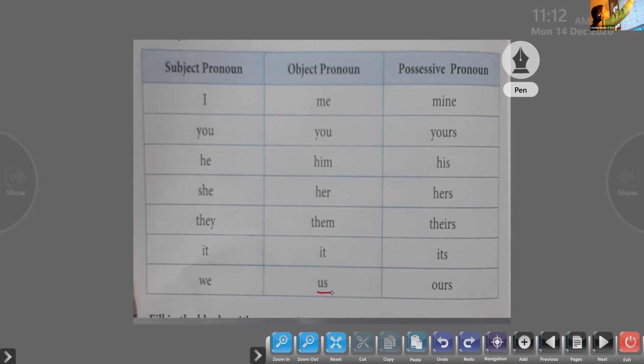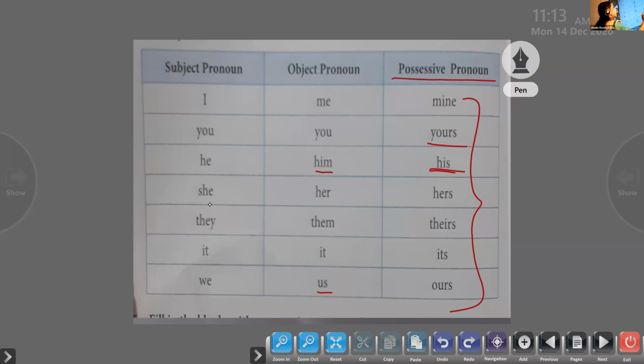Then we have talked about the possessive pronoun, which is also different, children. If we understand this table well, there won't be any issues when you do the exercises. So I, it is mine. You, it is yours. He, it is his. She, hers.